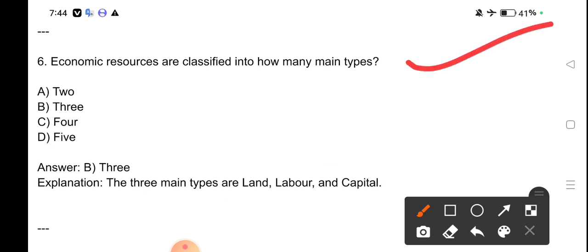Economic resources are classified into how many types? 3 types of economic resources. The 3 main types are land, labor, capital.